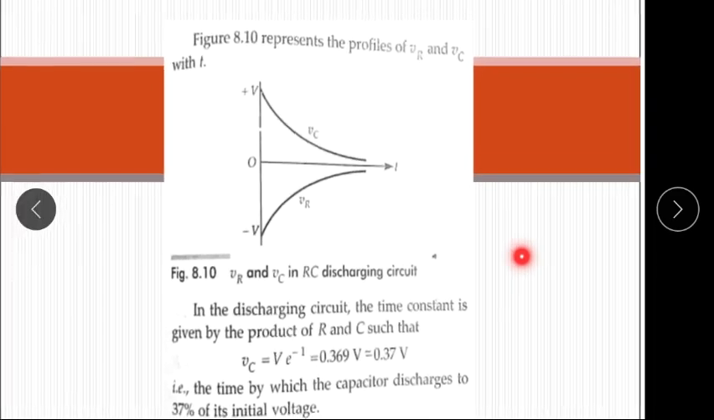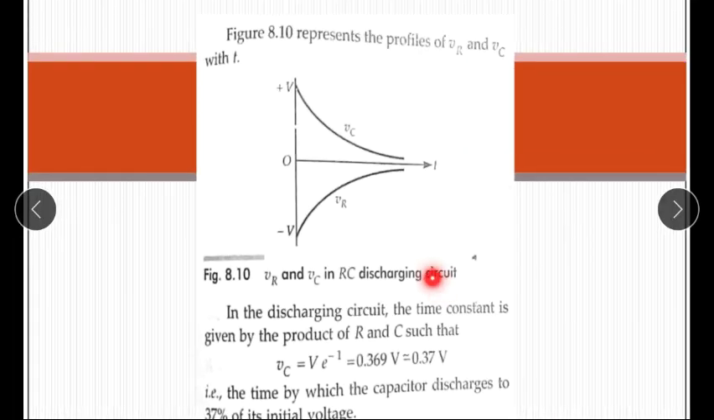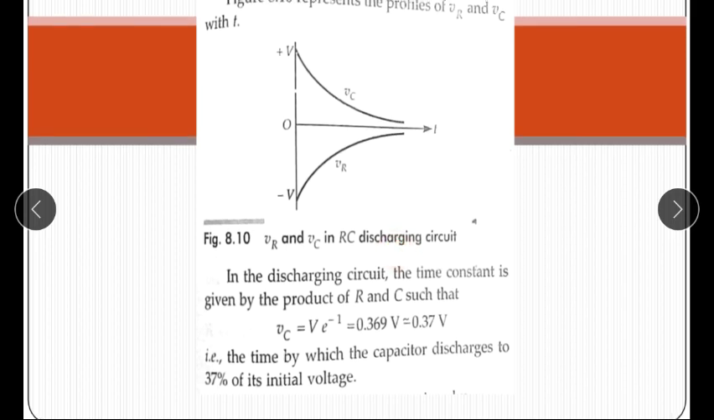The figure represents the profile of VR and VC with respect to time. So in the given figure, VC is a decaying function when it is short circuited, and VR is an increasing function. It means when the switch is connected to point S, or short circuited, or removed from the source, then the capacitor starts discharging. So the voltage across the capacitor is a decaying function.